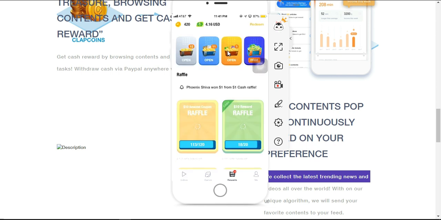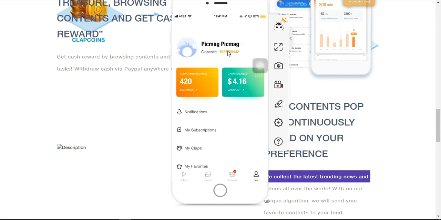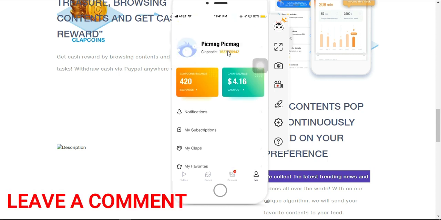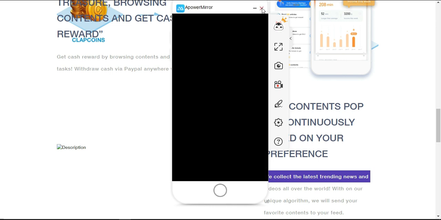When you gather up your chests, you could come over here, open your chest, and earn some coins, which you could convert to real money and cash out through PayPal. You could see those over here. You could also refer your friends to this app. You can use my link in the description if you want to. So that is pretty much it for this app, Clips.